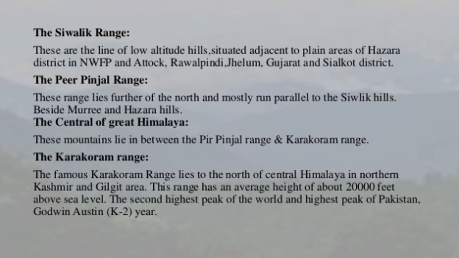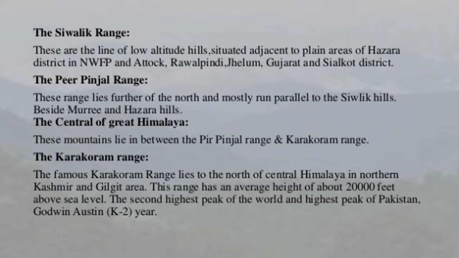The Pir Panjal range lies further to the north and mostly runs parallel to the Shivalik ranges. So all these ranges are colliding with one another. One range is running alongside another. So they are beside Murree and Hazara Hill. Then the Central or Great Himalaya: these mountains lie in between the Pir Panjal range and the Karakoram range.